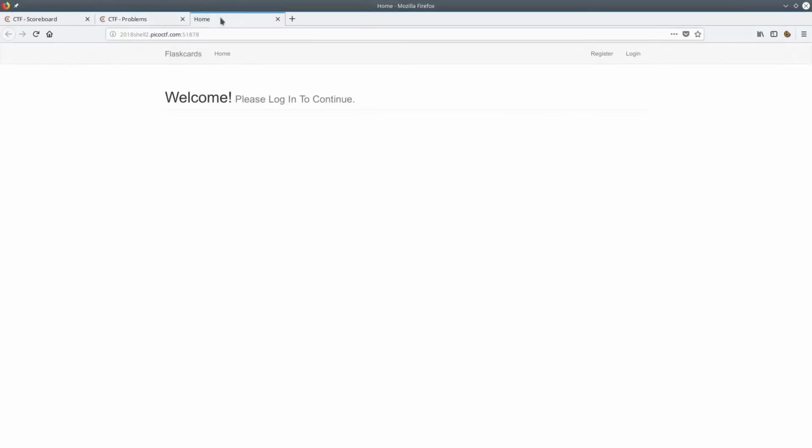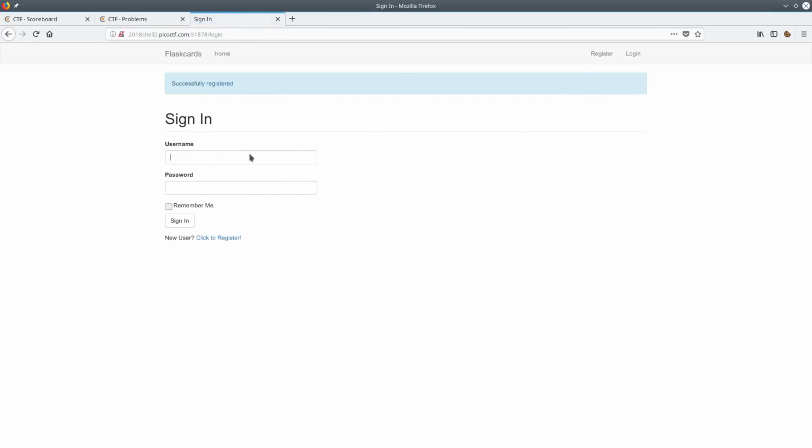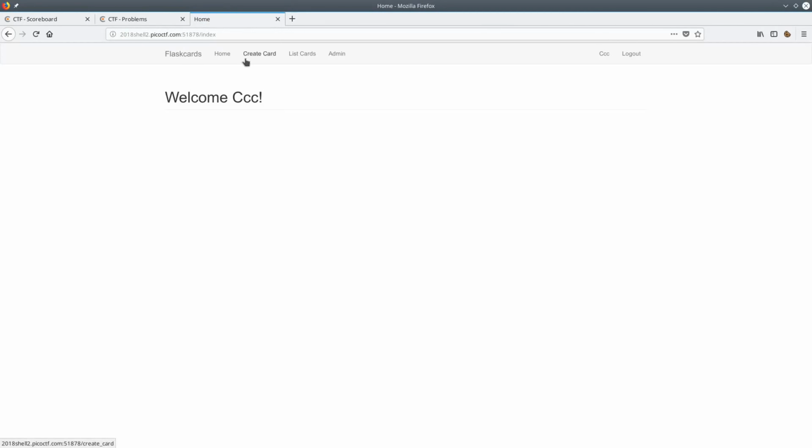So when I open up this web page, you just get greeted by a home page telling me to log in, but I'll just go ahead and register an account first. Wow, that name was taken. Okay, and now I have to log back in. So here I have options, a home page, a create card page, list cards, and an admin page. This admin page obviously looks fishy, but being that the question seemed to have something to do with an injection, I'm also interested in this create a card page.